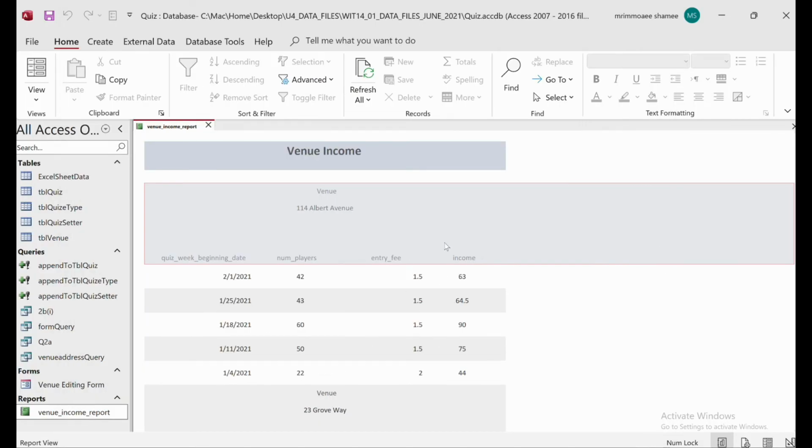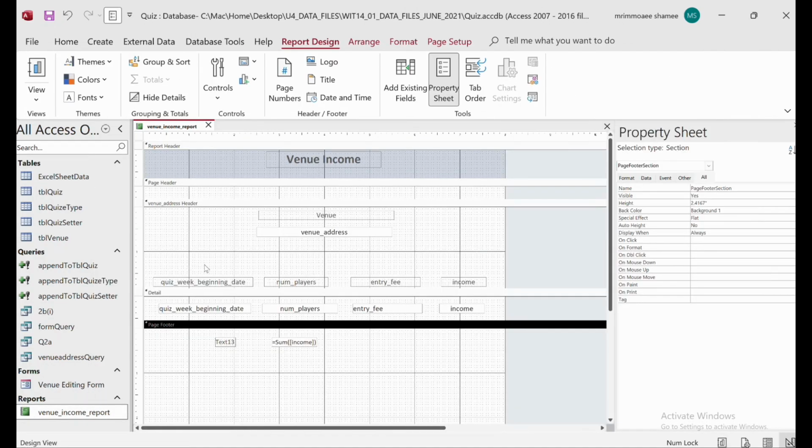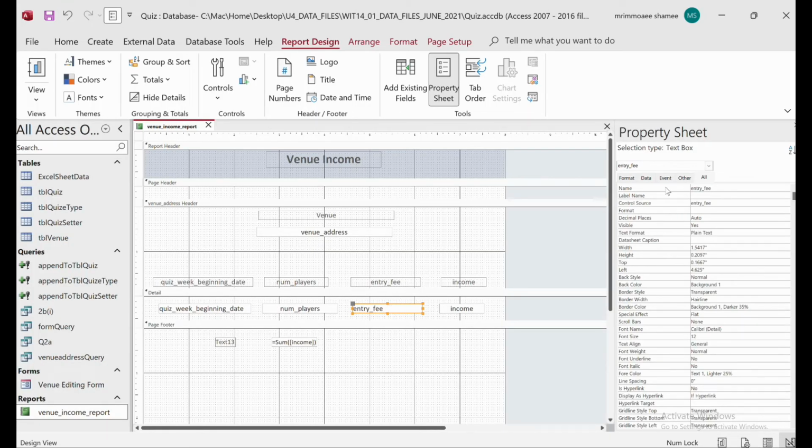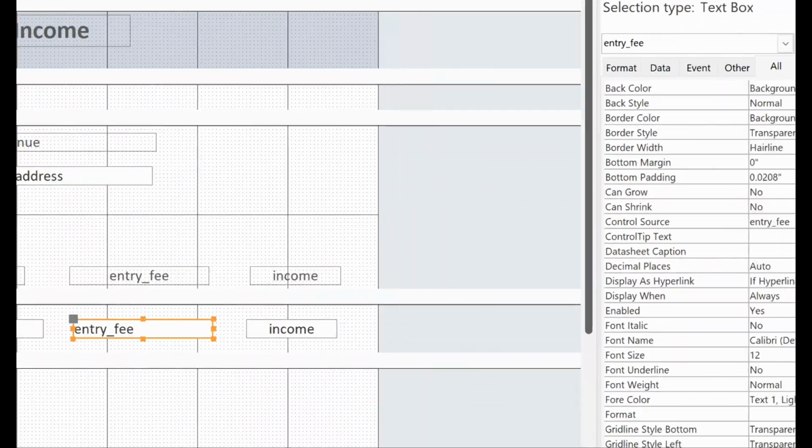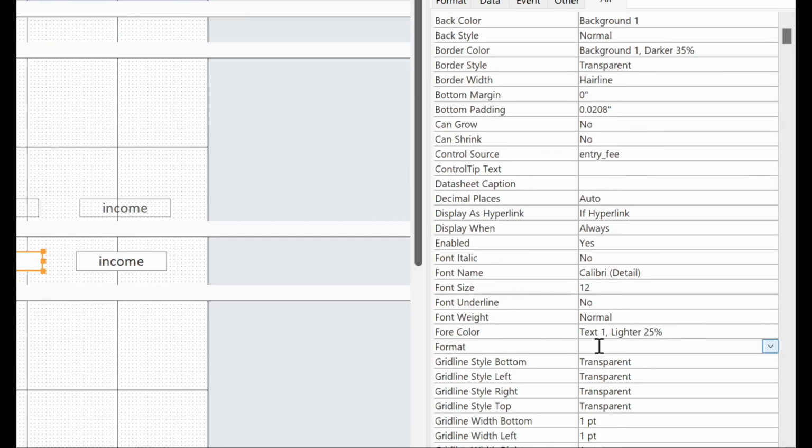Okay, so first of all we will add the currency symbol for entry fee and income. For that we will go to the design view and then click on the entry fee. This one is the text box, right? So you click here and then we go to the format. From the format we get an option for the format. Maybe you can go to all and then sort these things. So here the format thing will come up, right? So here we will add a formula, which is, if I go here, then this one will not be the general number.